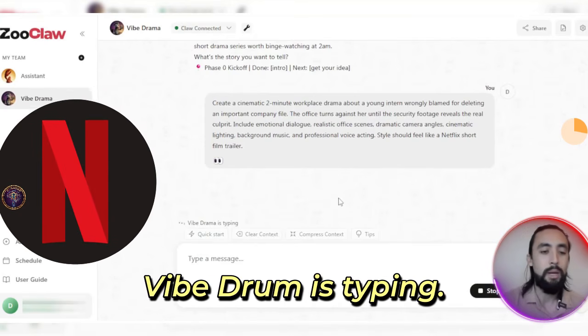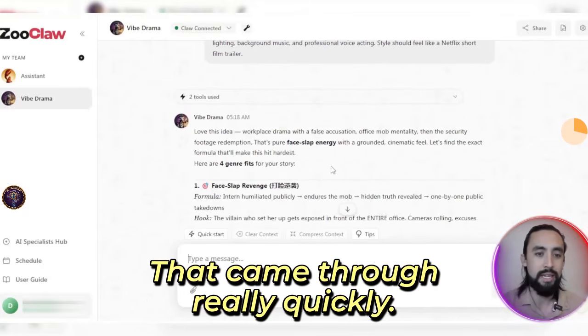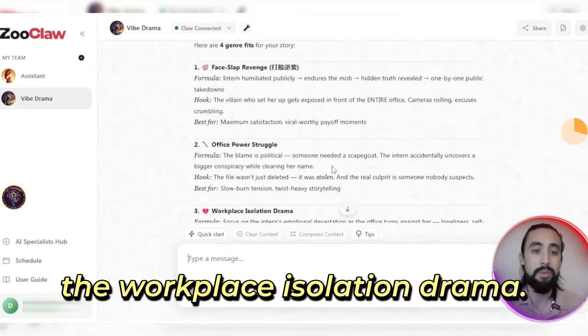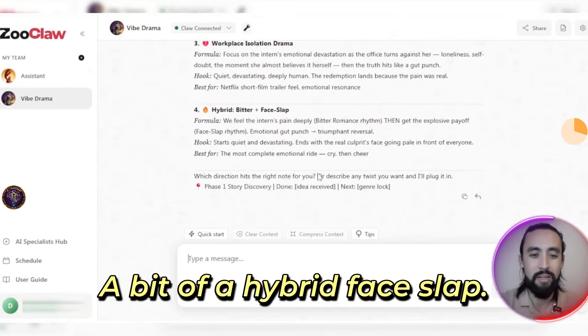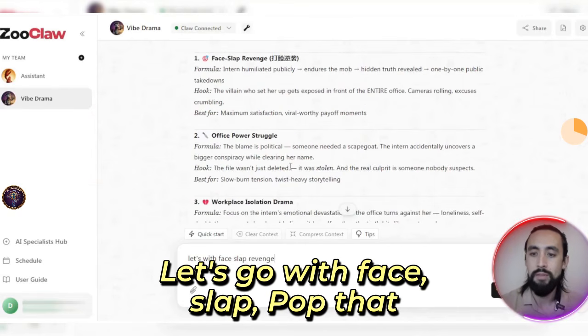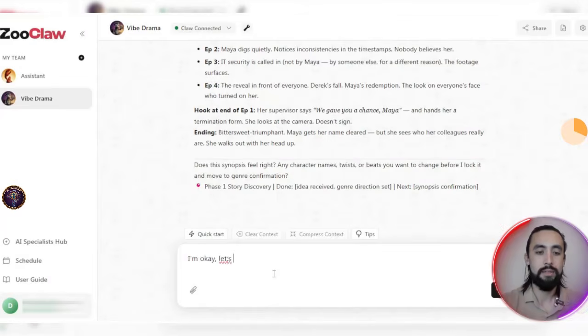As we can see here, Vibe Drama is typing. They're working through it. As we can see here, that came through really quickly. We've got the different segments here. The power struggle, the workplace isolation, drama, a bit of a hybrid face slap. Yep, I like that one. Let's go with face slap. Pop that prompt in there and see what we get. Let's bang that in.